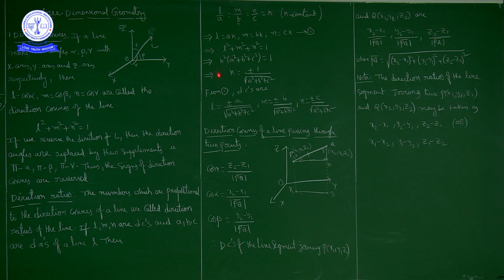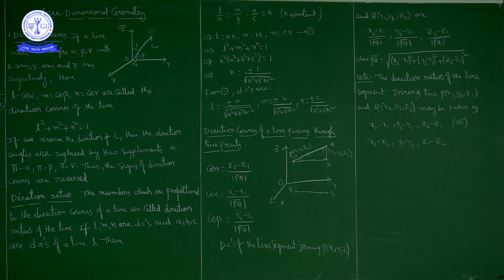Then taking the square root on both sides, k is equal to plus or minus 1 by square root of (a square plus b square plus c square). When you substitute the k value in equation 1, we get l is equal to plus or minus a by square root of (a square plus b square plus c square), m is equal to plus or minus b by square root of (a square plus b square plus c square), and n is equal to plus or minus c by square root of (a square plus b square plus c square).